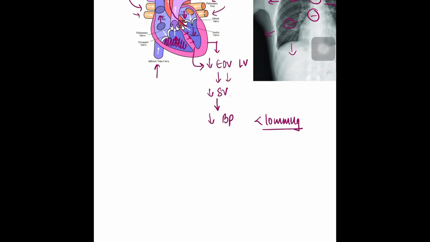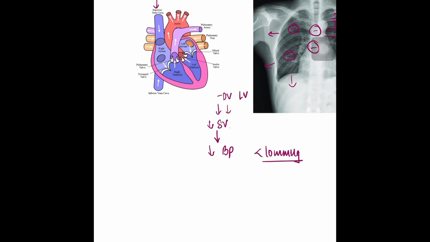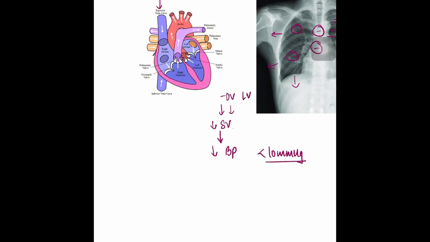But let's see what happens when a person has some pathological condition. There is a condition called cardiac tamponade. During cardiac tamponade, a lot of blood or pericardial effusion develops between the myocardium and pericardium of the heart, and this blood tries to compress both the right and the left ventricle. But because our right ventricle is comparatively thinner than the left ventricle, the right ventricle is compressed more than the left ventricle. So the effective lumen of the right ventricle decreases.